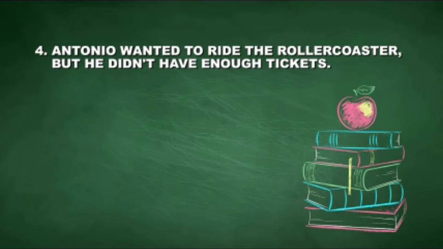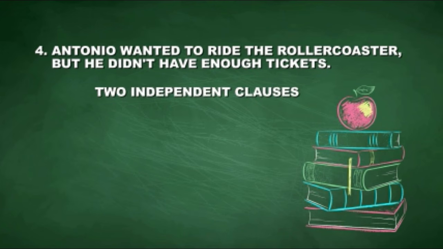Let's do one more to really challenge ourselves. Number 4. Antonio wanted to ride the roller coaster, but he didn't have enough tickets. What kind of sentence is this? And how do we know? Well, I see 2 independent clauses here. 2 complete sentences.